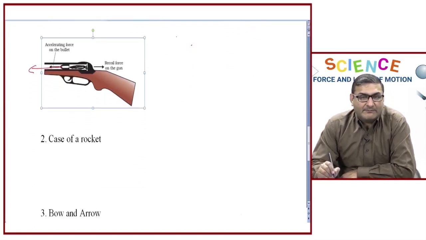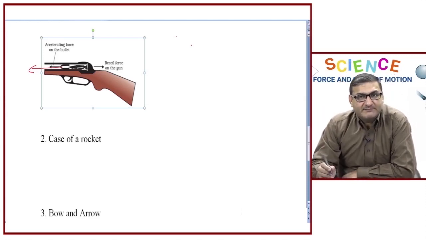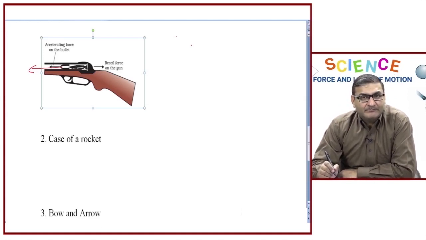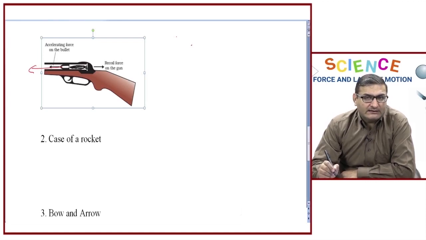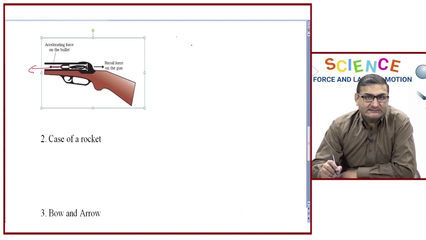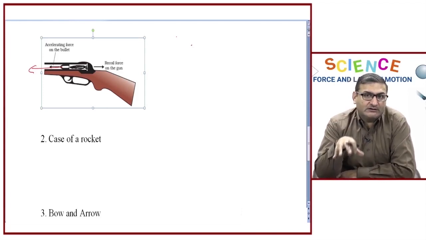Another example that we can relate is the case of a rocket. We have seen that a rocket shoots up and goes into space. How does it happen? It is also based on Newton's third law of motion. Let us see the explanation. In the rocket, the fuel is present. When the fuel is burnt, it produces a huge amount of gases under high pressure, and these gases are liberated and exert pressure on the ground.